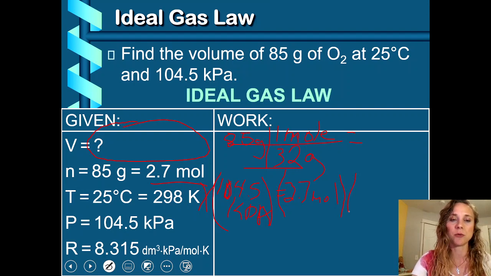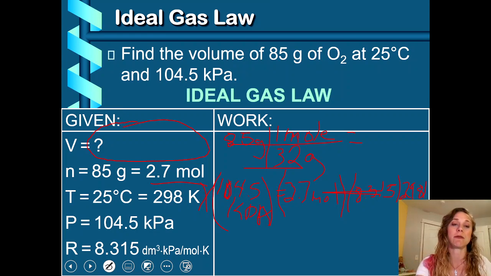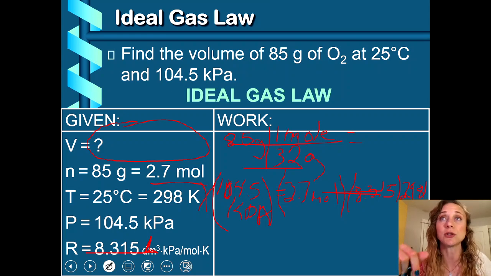All right. So the R value that we're using, so we can use kilopascals, is 8.315 times 298 Kelvin. Oh, that's right, we're supposed to put the units below. So the R value: what I would do is write the units of the R value, which is liters, kilopascals over moles, Kelvin, and then the units are going to cancel.